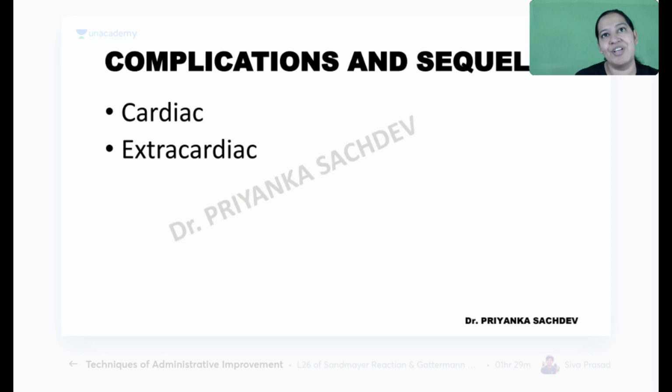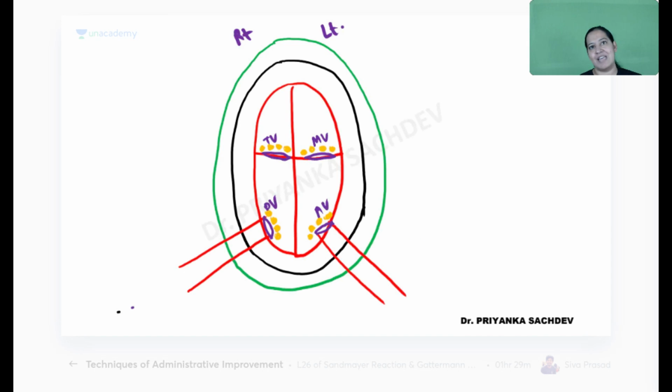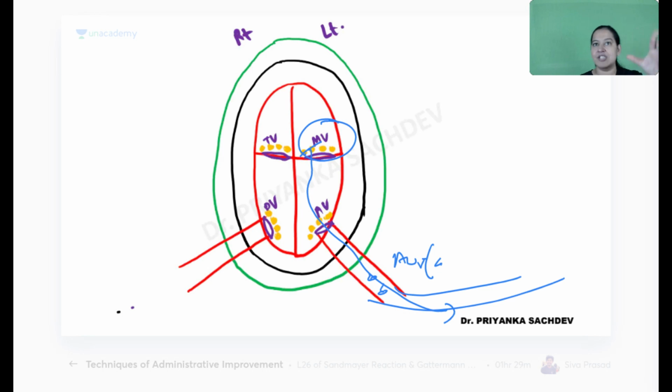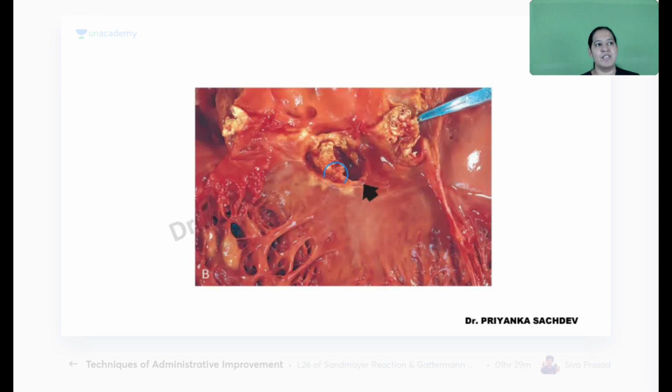Now, what about the splinter hemorrhages in the nail? Why are splinter hemorrhages taking place? The vegetations are most commonly on the mitral valve. They are fragile, they are large. So they will rupture from here and go into the aorta. From the aorta, they will go to the small arteries and block small arteries of the nail. So small arteries of the digits are blocked and the nails will show splinter hemorrhages like this.